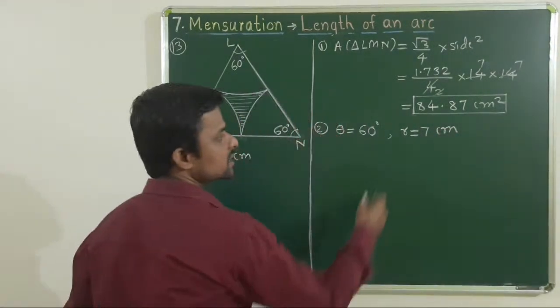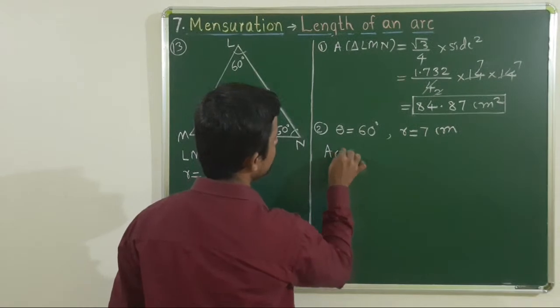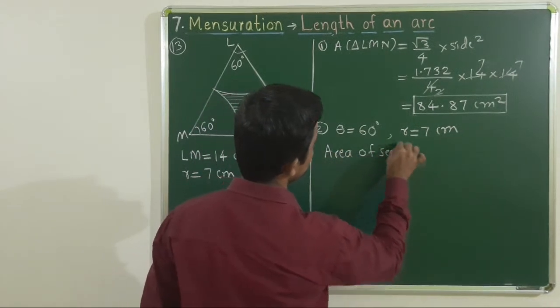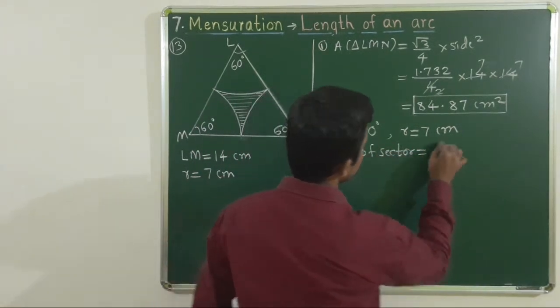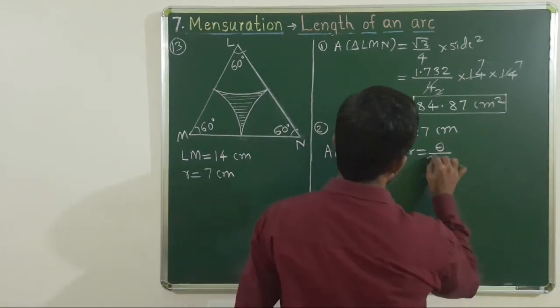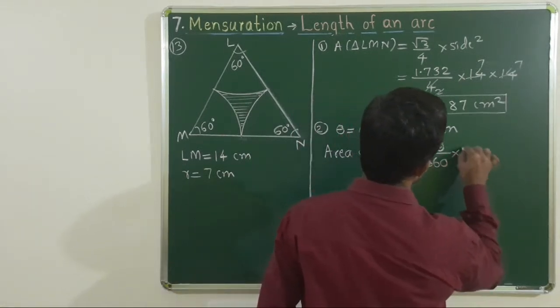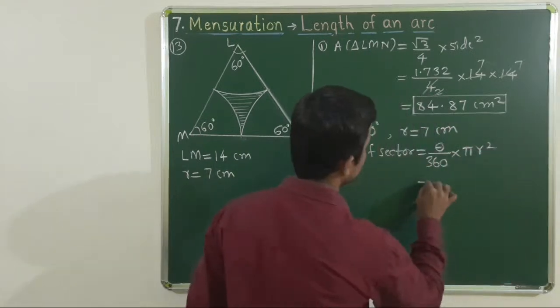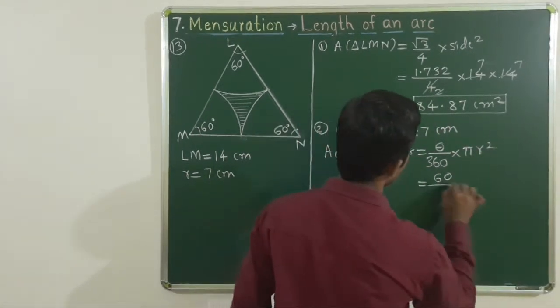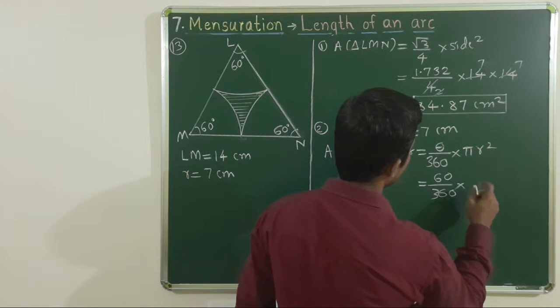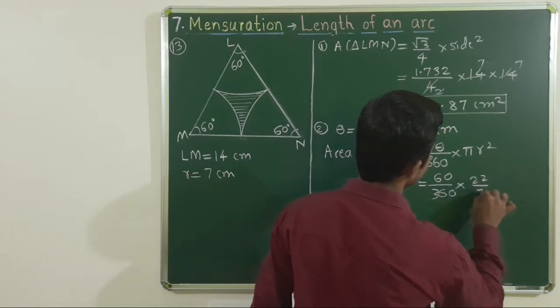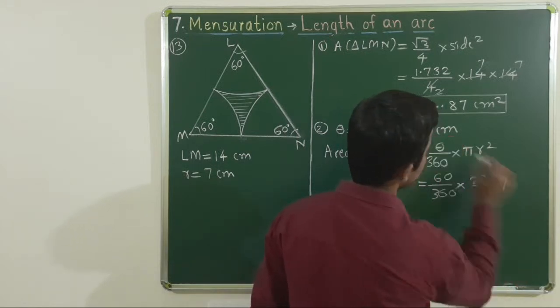Radius of sector is given as 7 centimeter, and we want area of sector, which is equal to theta upon 360 into pi r square. That is theta is 60 upon 360 into pi, that is 22/7, into r square, that is 7 into 7.